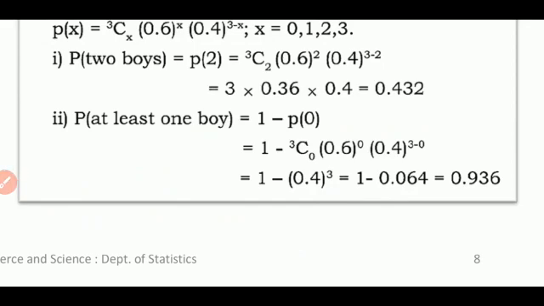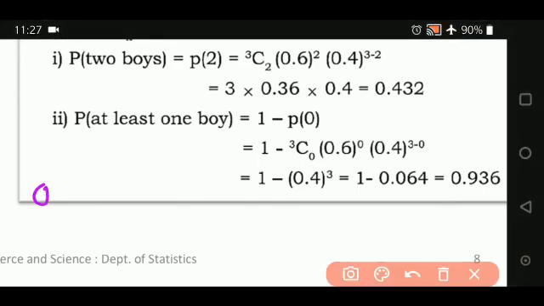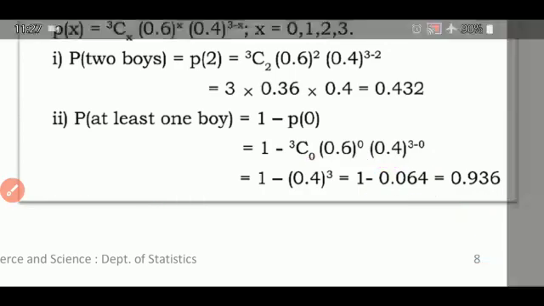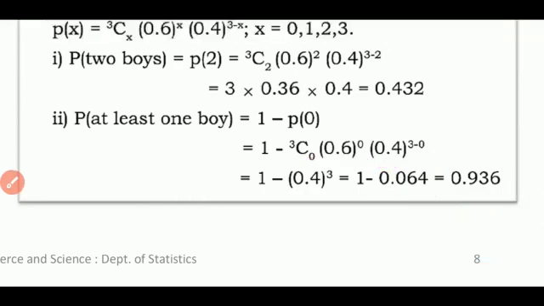That is also 1, and 0.6 to the power of 0 is also 1. You are only going to simplify this particular thing, that is 0.4 into 0.4 into 0.4. You are going to multiply 3 times, and this is the answer you get here. So when you simplify this whole term, the final answer is 0.936.